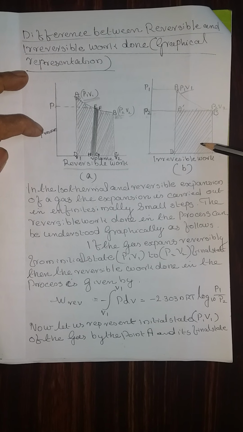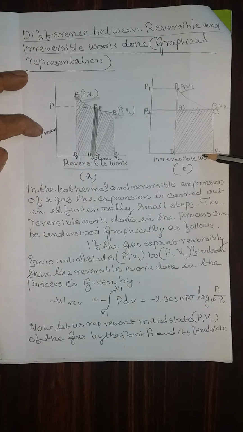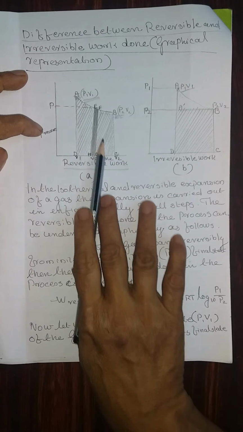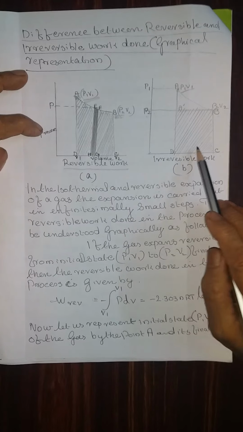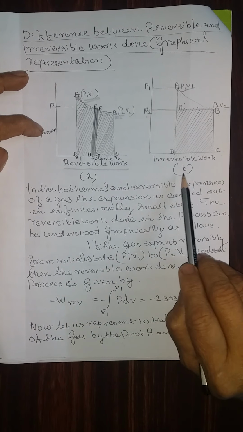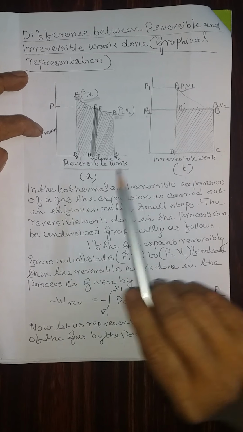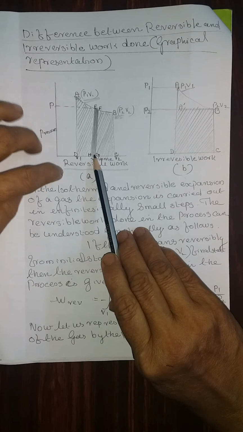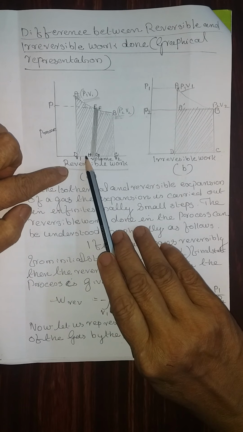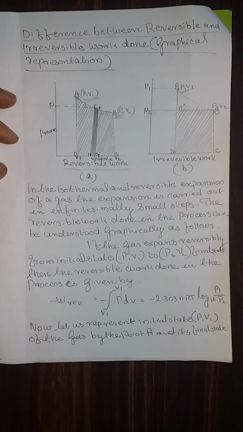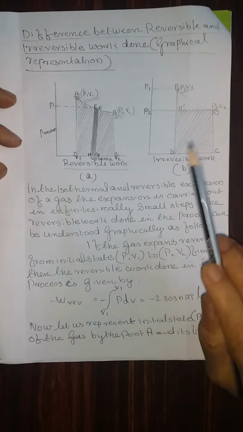That will be the work done by the irreversible reaction. Look at the two rectangles. This area is more compared to this one, B. That means the second picture. Therefore, it is clearly pointed out that for an irreversible process, the work done is more than the reversible work done by the system. From the graph itself it is clear.